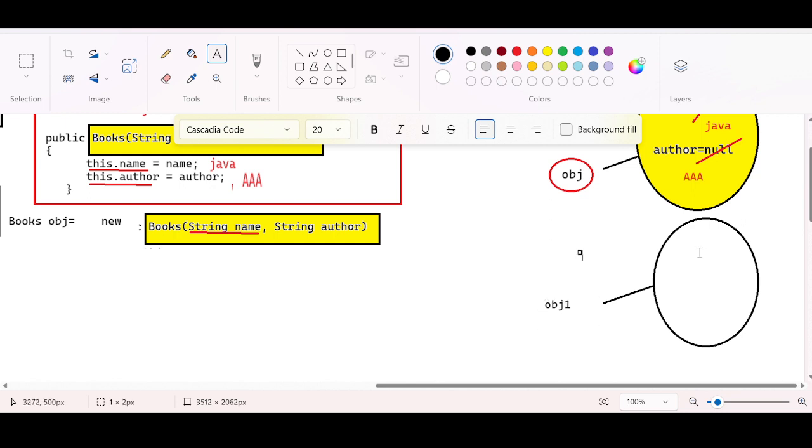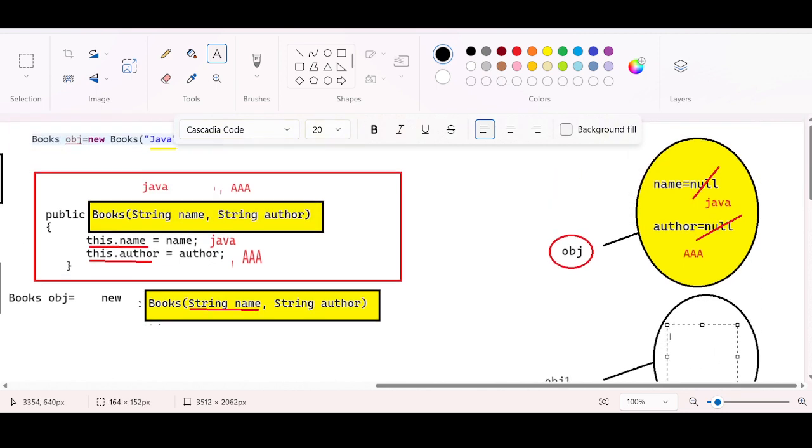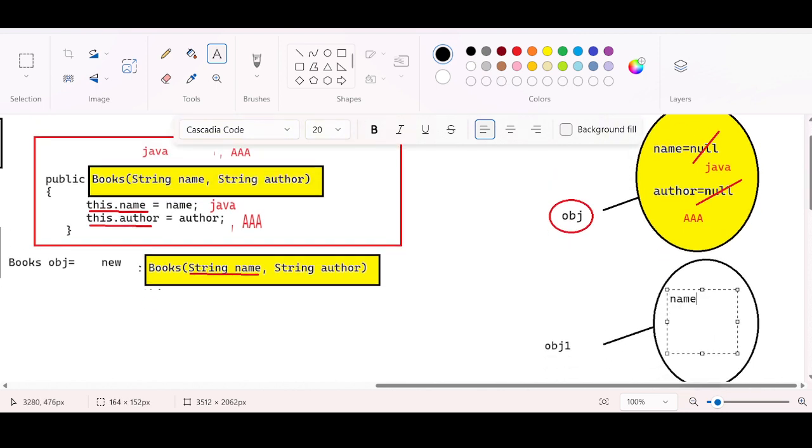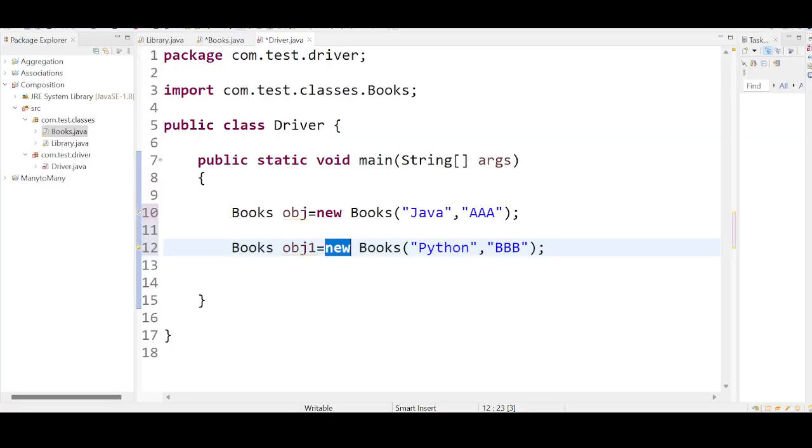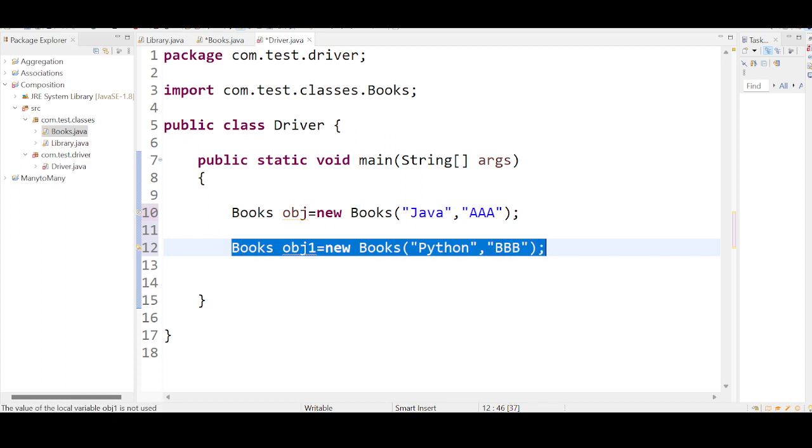So the object will always accommodate the memory for the instance variables. Initially, it is going to be null. Default values will be assigned at the time of initialization. Then you are assigning the meaningful values. What are the meaningful values? You are doing obj1 equal to new.